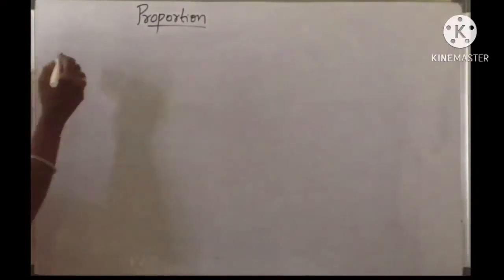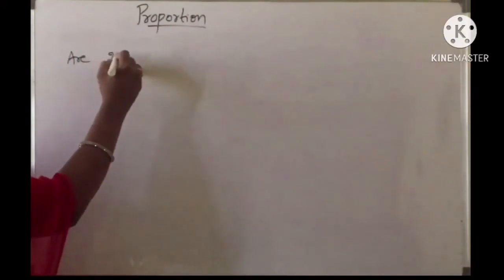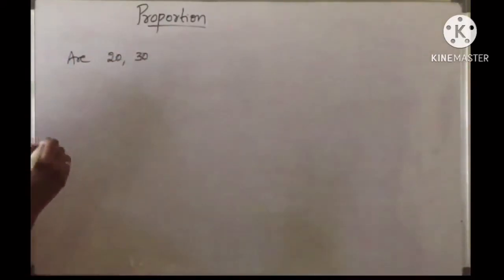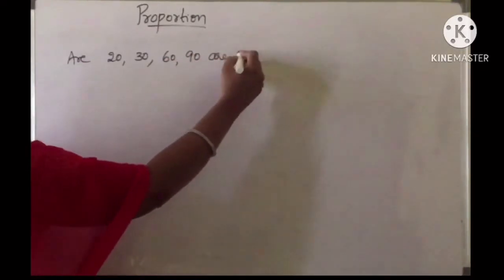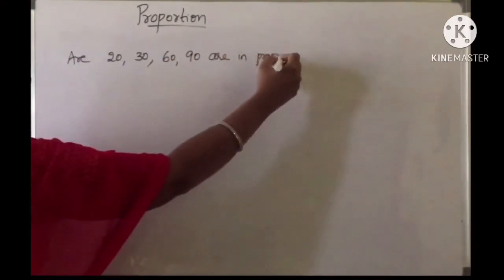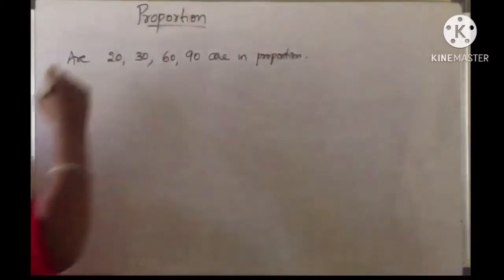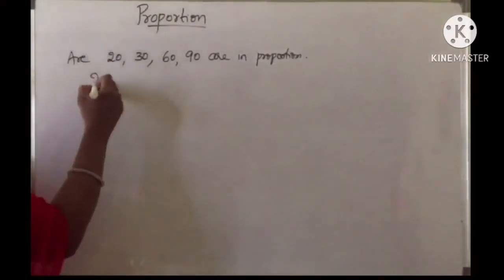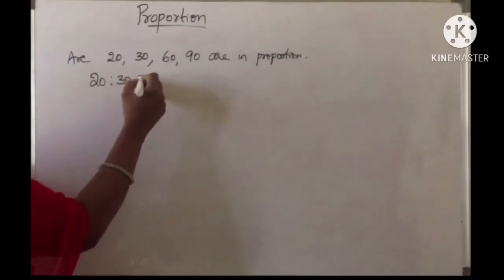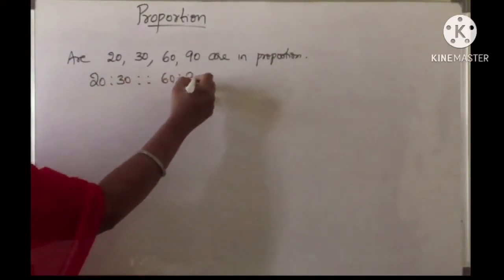Suppose you get a question like this: are 20, 30, 60, 90 in proportion? How to do it? You can do it in two methods, children. First, find the ratio of the first two and the ratio of the other two.